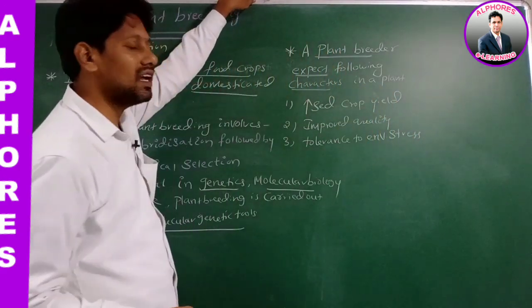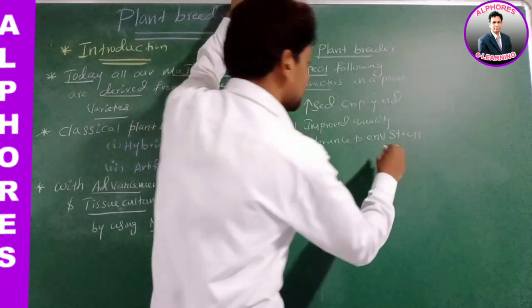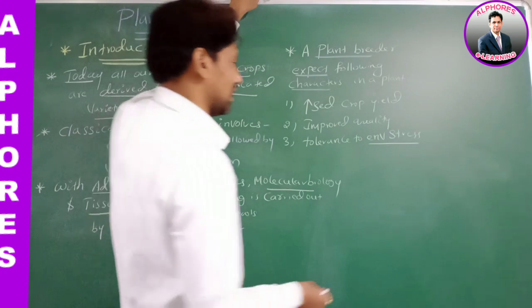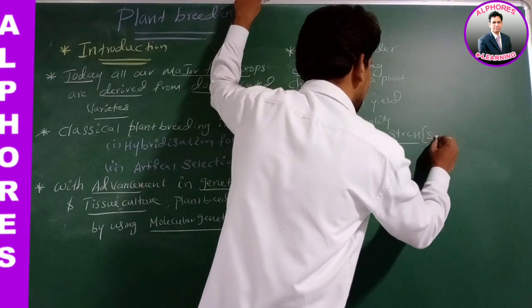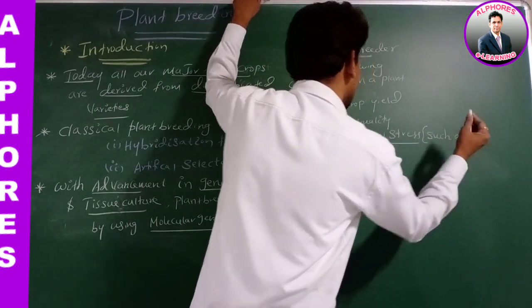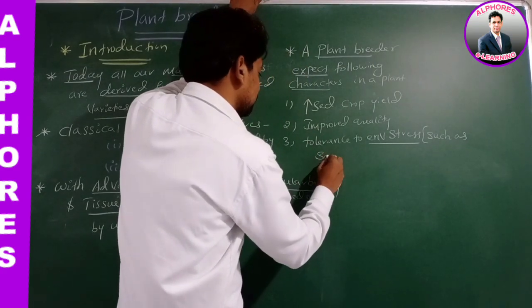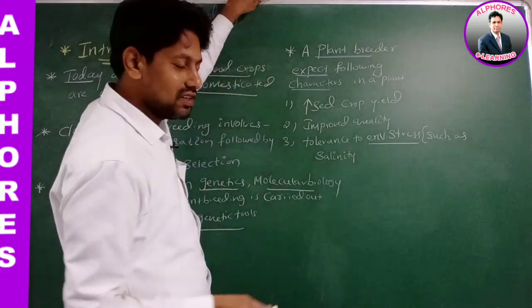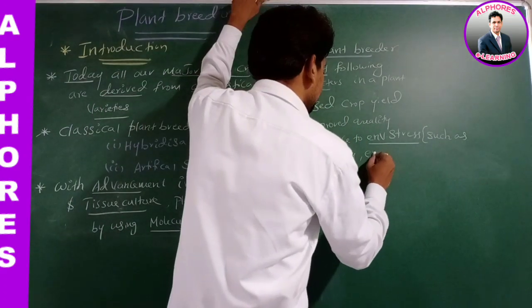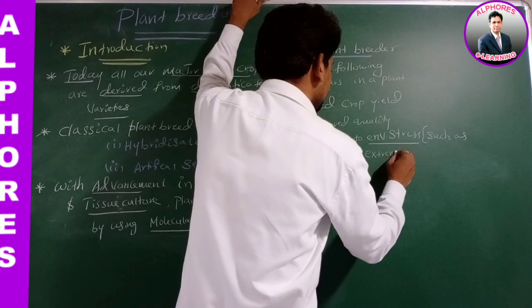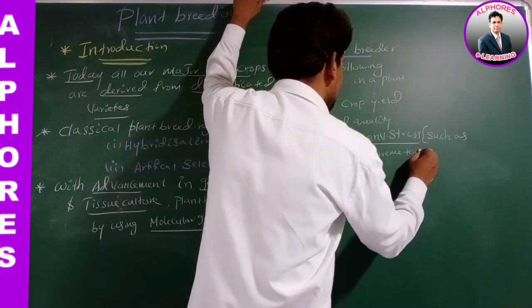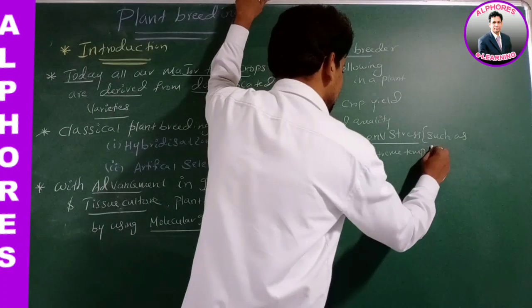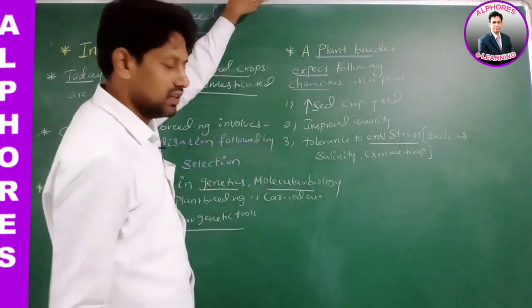Environmental stress such as salinity and extreme temperatures. Is it okay?